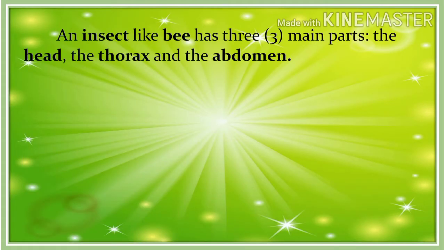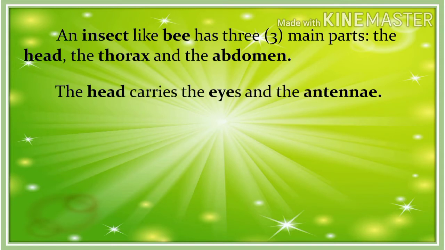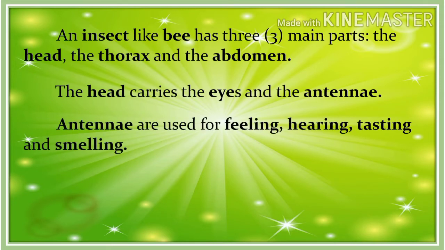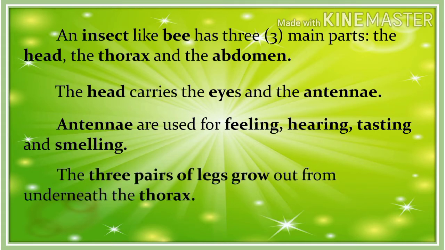An insect like a bee has three main parts: the head, the thorax, and the abdomen. The head carries the eyes and the antennae. The antennae are used for feeling, hearing, tasting, and smelling. The three pairs of legs grow out from underneath the thorax.